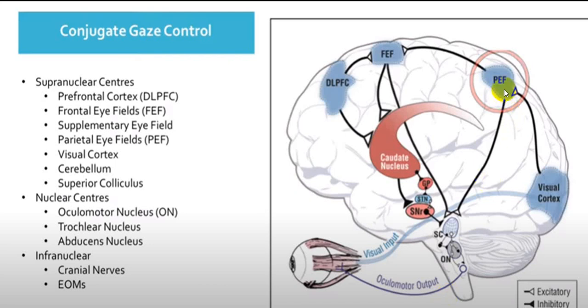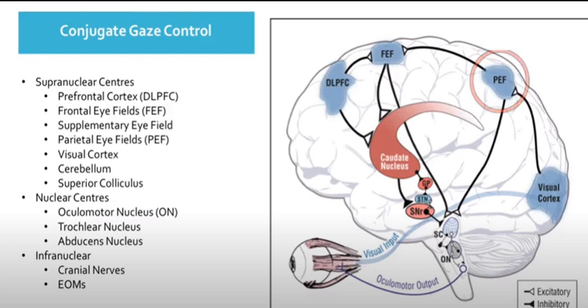These centers give input to lower centers, so these are called supranuclear centers. They give input to nuclei, or centers, present in the brainstem. In the brainstem we have two centers, one for vertical gaze and one for horizontal gaze.